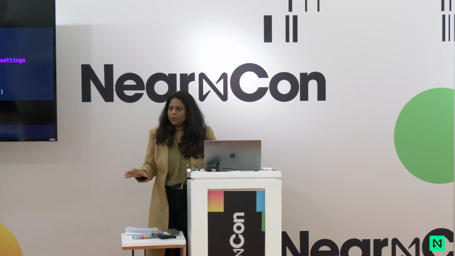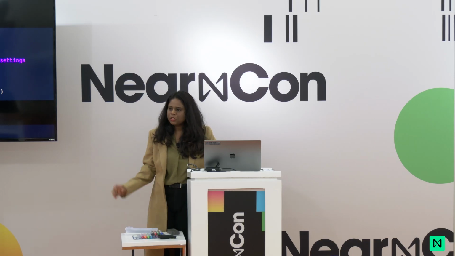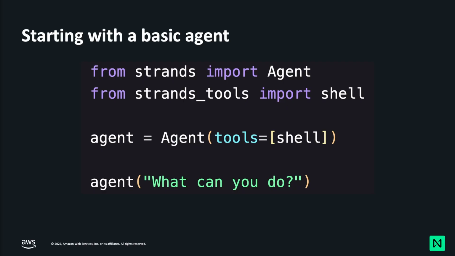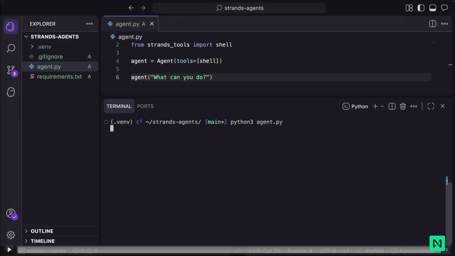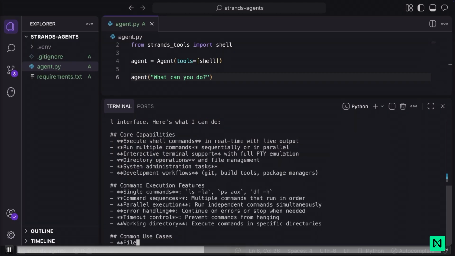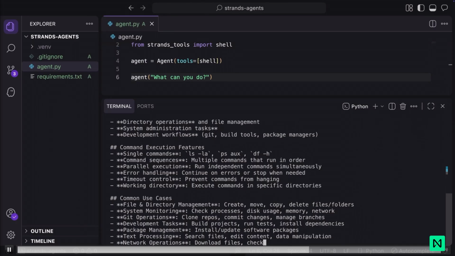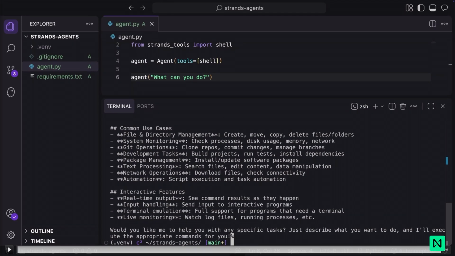Now, I want to talk to you more about it and give you a quick teaser of how this would work in production. So I'm going to jump right into it. This is just the simplest way of executing it. Just pip install Strands Agent, and we want to give it access to one of the pre-built tools called Shell, right? How does this work? I'm going to quickly run it and show you. So here I'm just asking it, what can you do? And we see that it's got access to Shell, so just running all of this like how it's supposed to be from the directory.